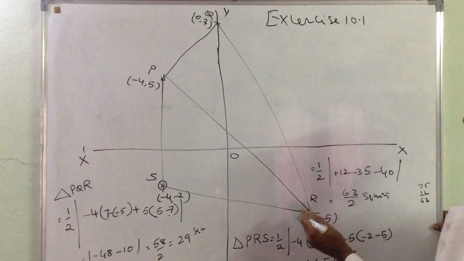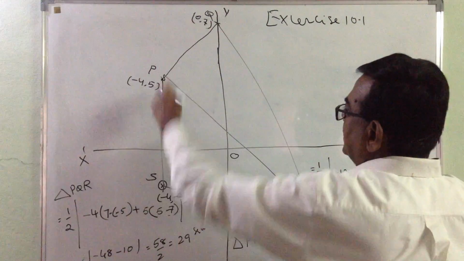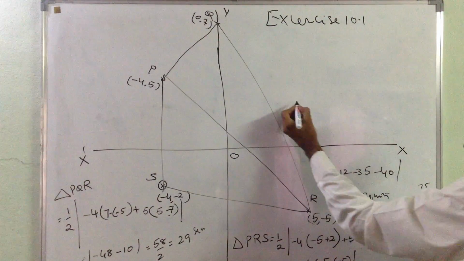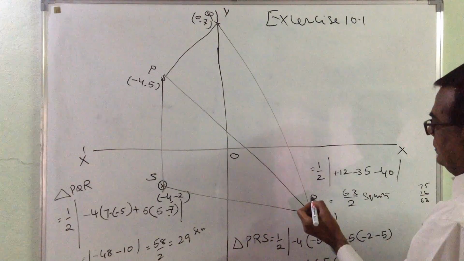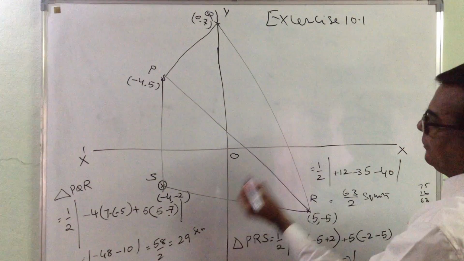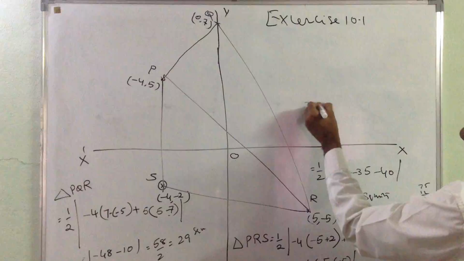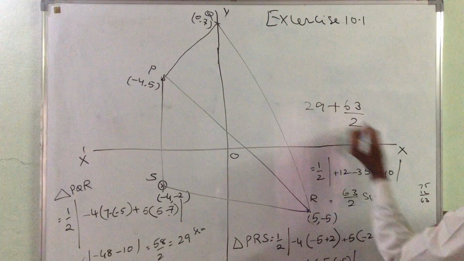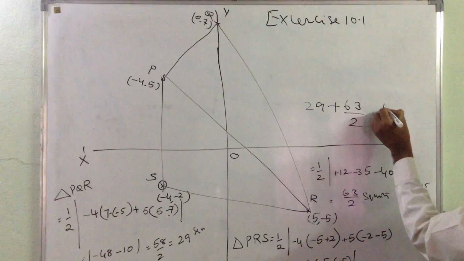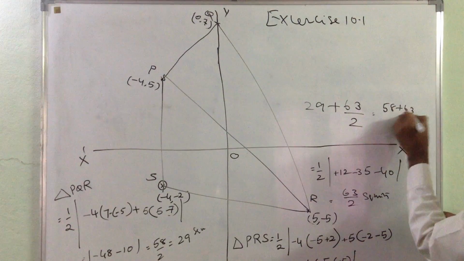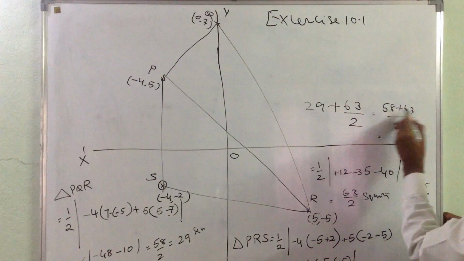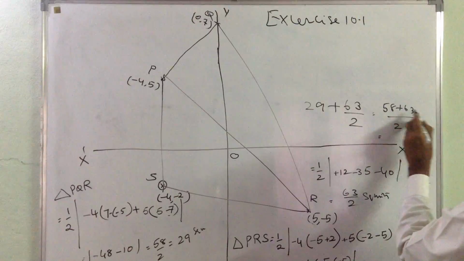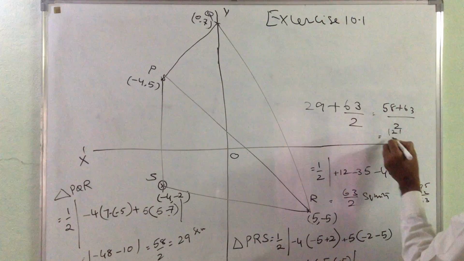So we need to add this plus this, because the area of the entire thing is this plus this. So the area of the quadrilateral is 29 plus 63 by 2. This is 58 plus 63 divided by 2, that is 121 by 2.